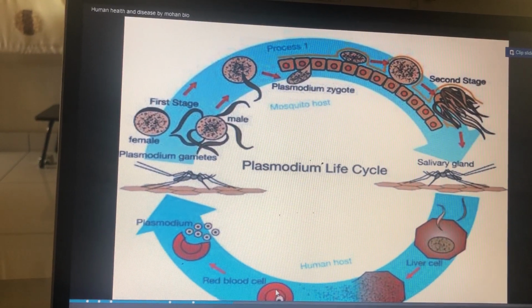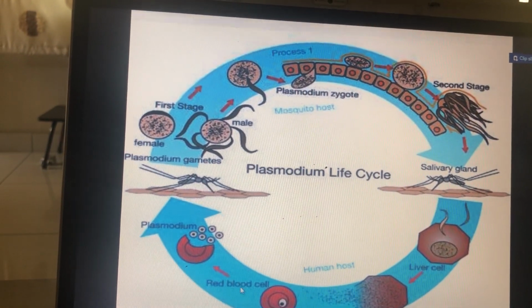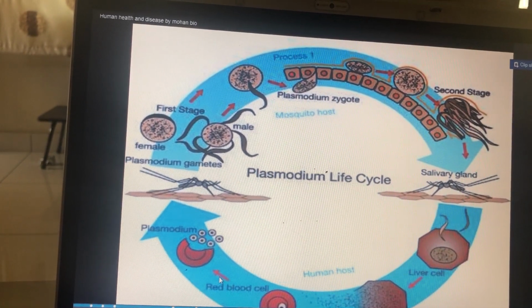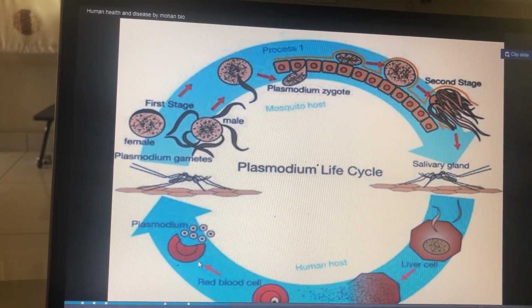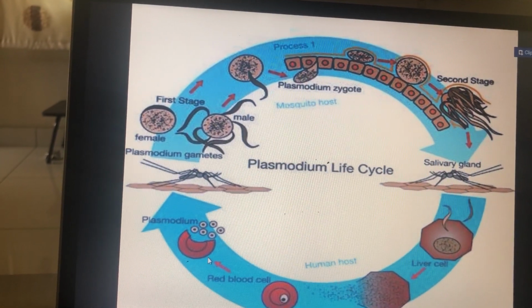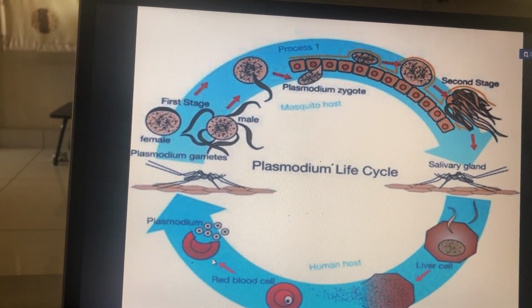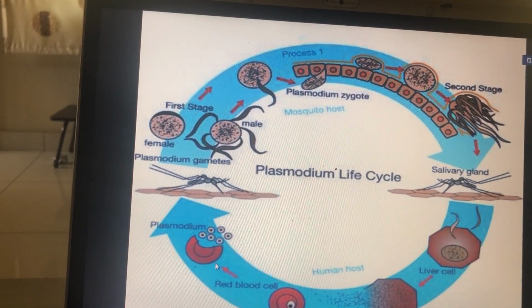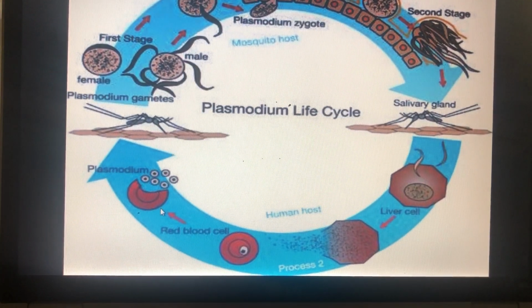Again in the red blood cell, it undergoes asexual reproduction. Then RBC bursts. All the parasites come out of the RBCs, and a chemical named hemozoin comes out of the RBC. That chemical hemozoin causes chilling.